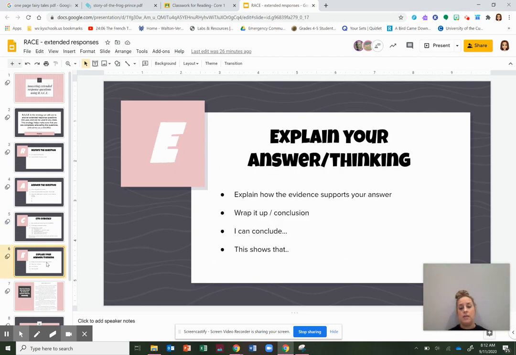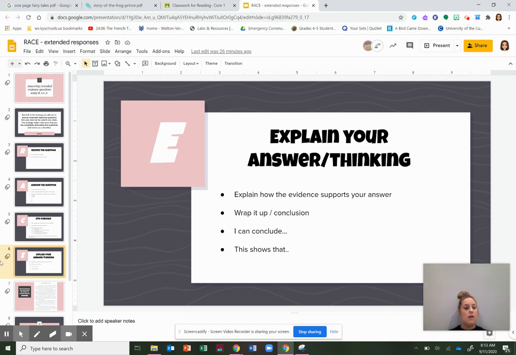And then E, this is where I feel like people usually struggle the most. Explain your answer or thinking. I kind of say this is just like a conclusion. Tell me how your evidence supports your answer. Wrap it up. I can conclude that this shows that this is how I know. It's kind of more just your conclusion sentence.